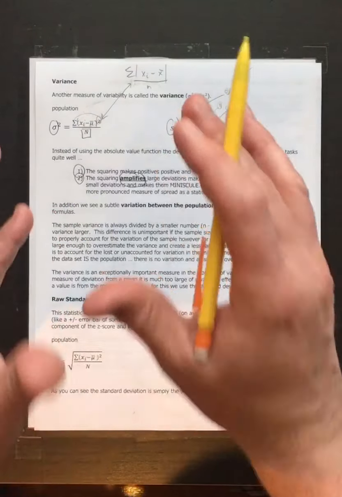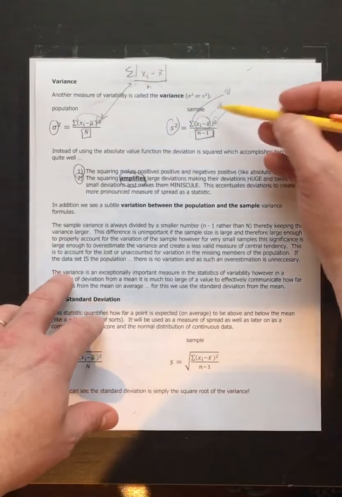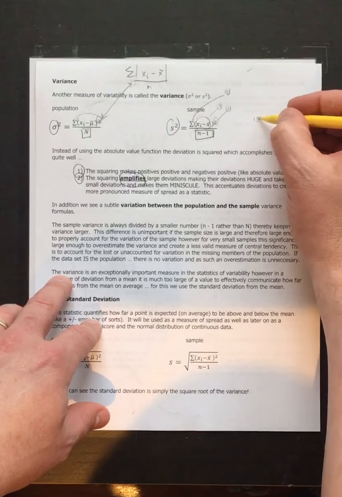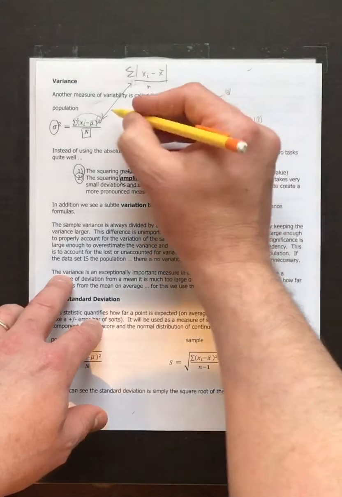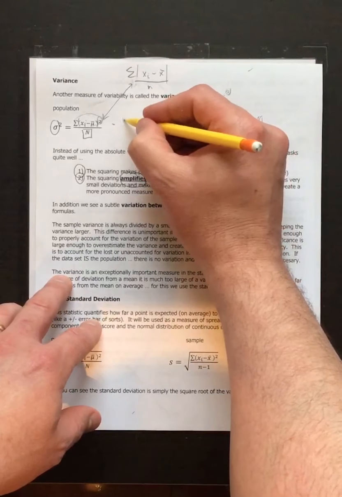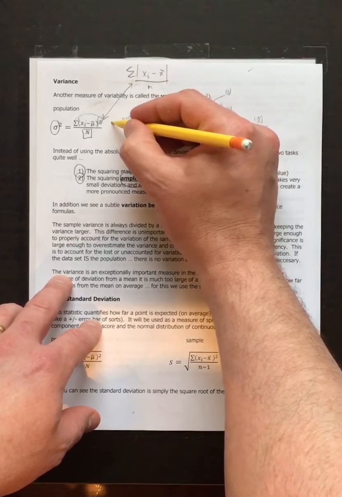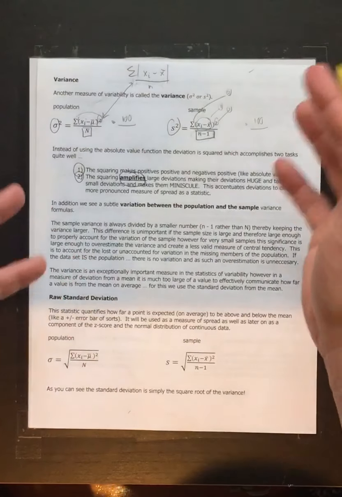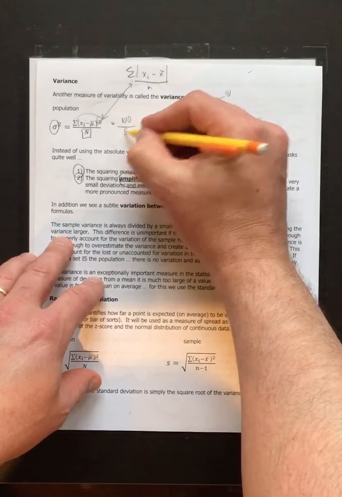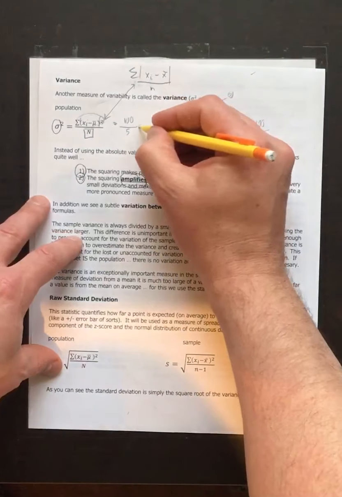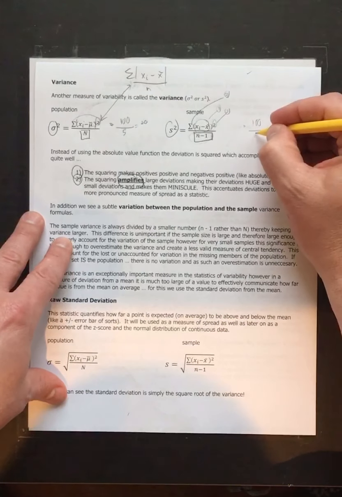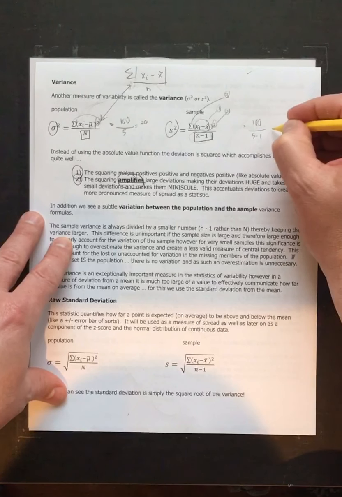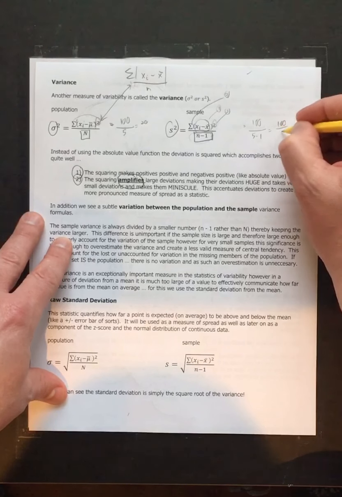If you have a very small sample size, like let's say this deviation comes out to be 100. If I have 5 individuals and that's the population, you have everybody, so it doesn't make a difference. Even if it's 100 and you divide by the 5 individuals, it's not that big of a deal. You get an average deviation of 20. But if you divide it by 5 minus 1, you get 100 divided by 4,